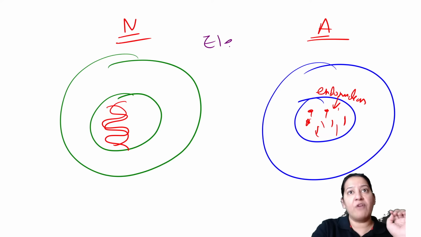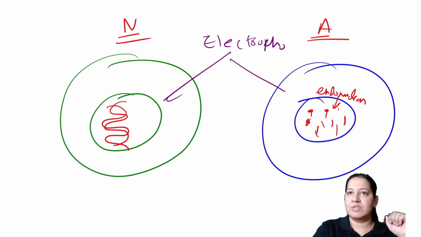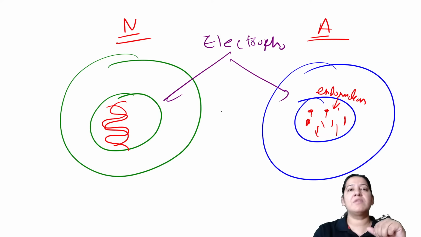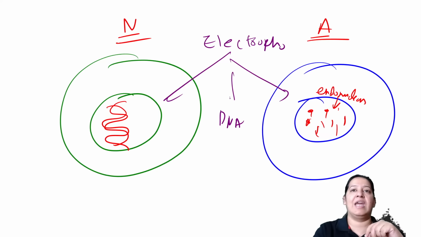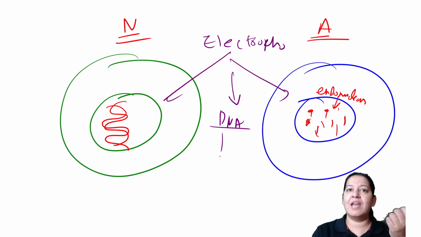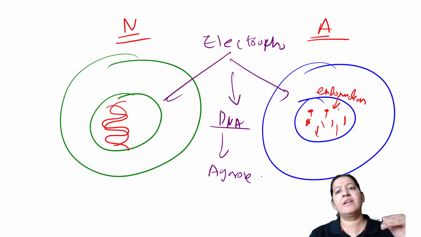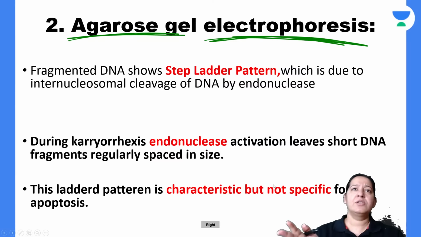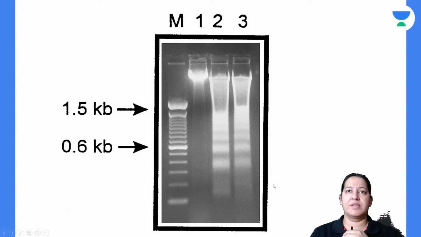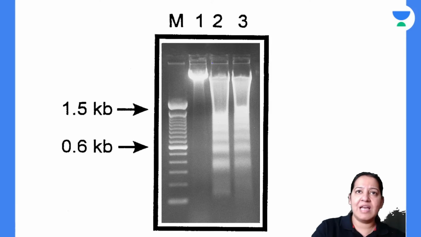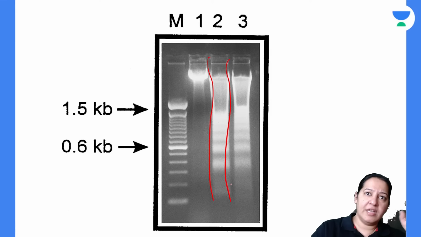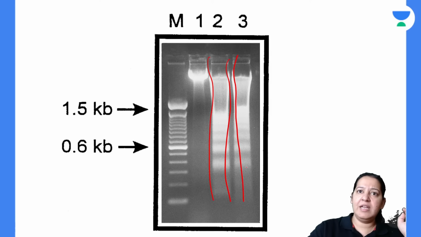In the process of agarose gel electrophoresis, we take the nucleus of the two cells out. And from the nucleus of the two cells, we extract the DNA. We extract the DNA and take it on agarose gel and see the DNA. So this is the agarose gel electrophoresis. Now see this cell, okay. See this cell, the nucleus is continuous. The DNA is continuous.